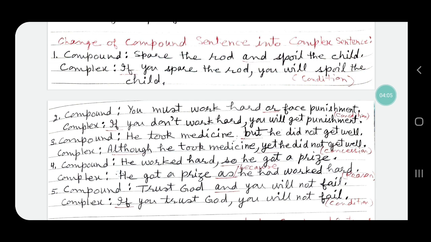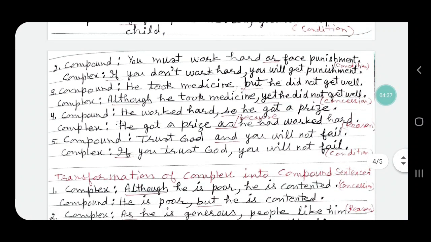That means we have to eliminate the conjunction and from here, and we have to change it either into noun clause or adjectival clause or adverbial clause. Take a pause, think for a second, and you will get the answer from within. And the answer is, the complex sentence will be, if you spare the rod, you will spoil the child.